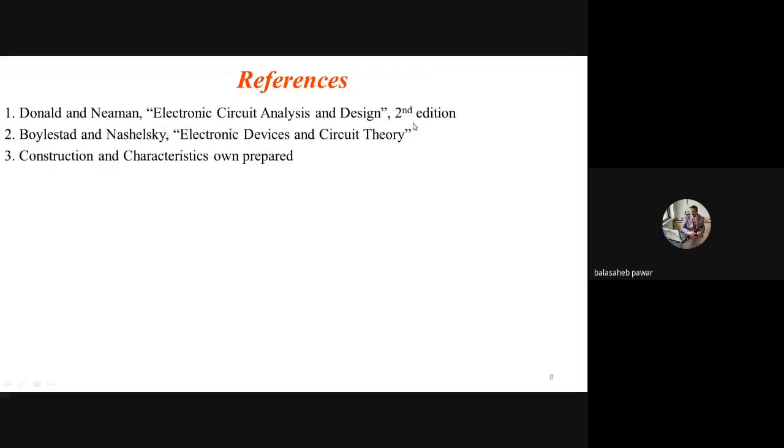The diagrams I showed, the output characteristic for finite output impedance, the threshold conduction, the body effect, I prepared all that myself, and that's why I mentioned the third point, construction and characteristics, own prepared. But if you want to learn in detail, go through the second book, Boylestad and Nashelsky, Electronic Devices and Circuit Theory. Its soft copy is also available on my Google Classroom. Just download it, take a print and spiral binding. That will be useful to you throughout your career.